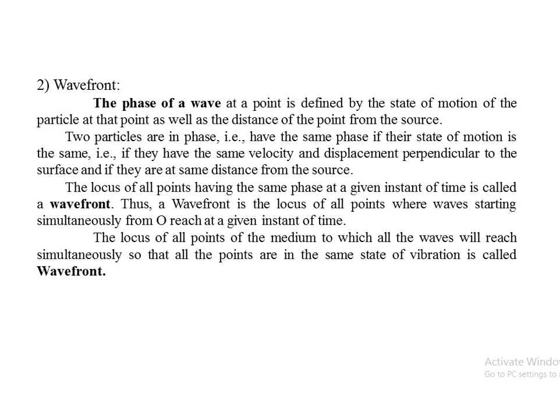Phase of the wave at a point is defined by the state of motion of the particle. That is, the particle here is water molecules, whatever is vibrating, its state at that point, as well as the distance of the point from the source. Source means here in this case the disturbance created in water. The distance from the disturbance and the state in which it is vibrating, either crest or trough, is known as phase of a wave.